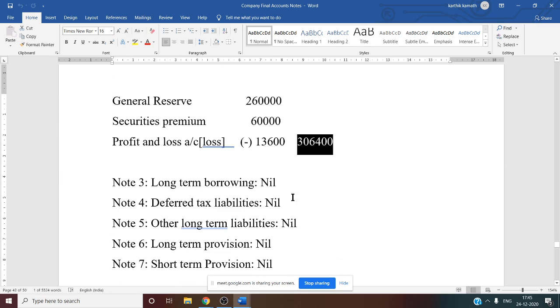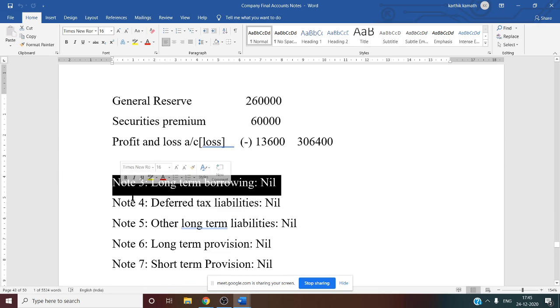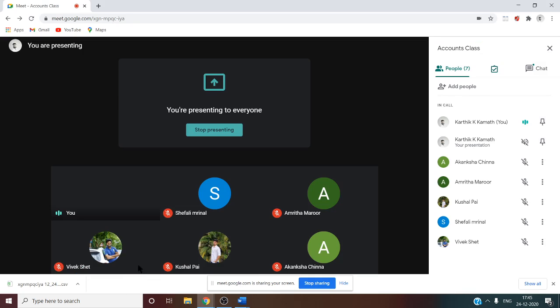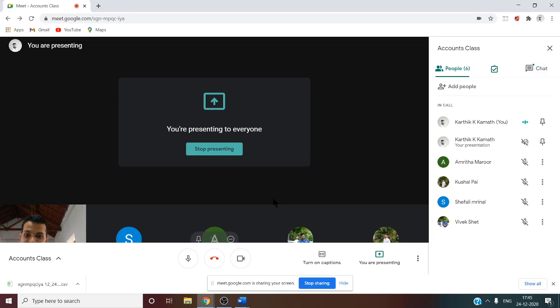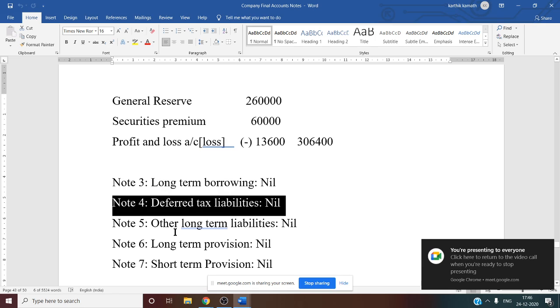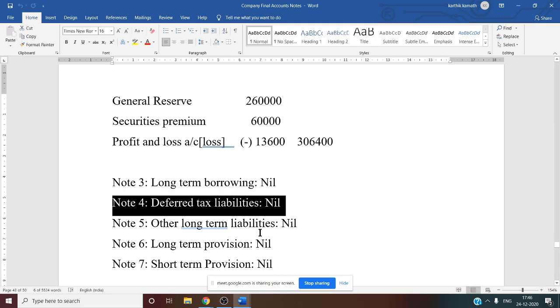What about note number 3? It is about long term borrowing. Here debenture information is not given. See this, debenture information is not there and any deposit information is not there. So you can say long term borrowing is nil, not given. Deferred tax liability, that is tax profit information, is not given. Note number 4 is also nil.